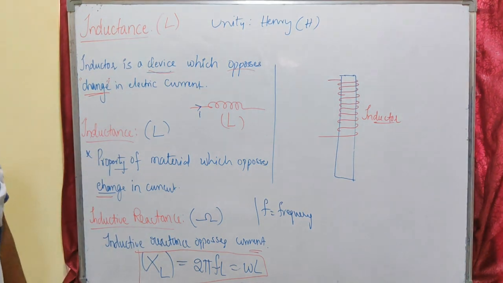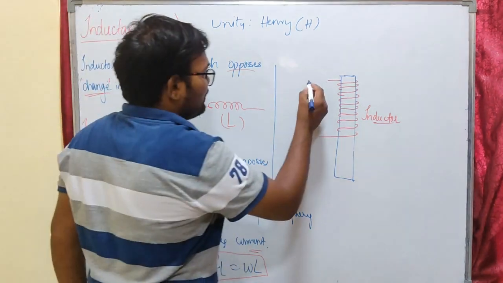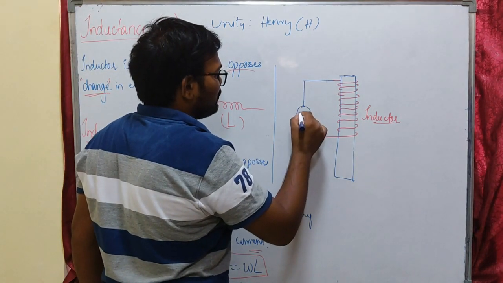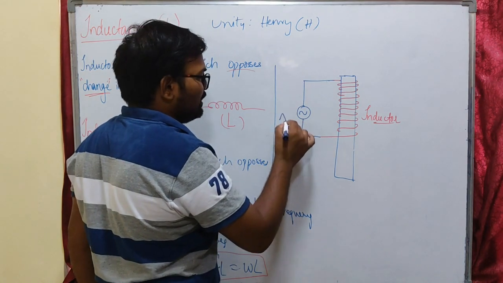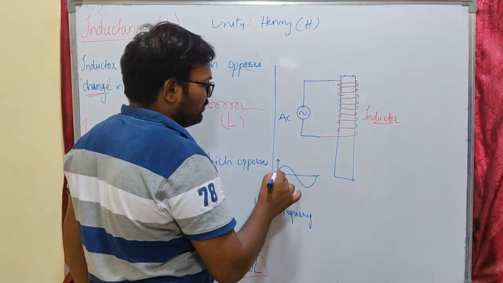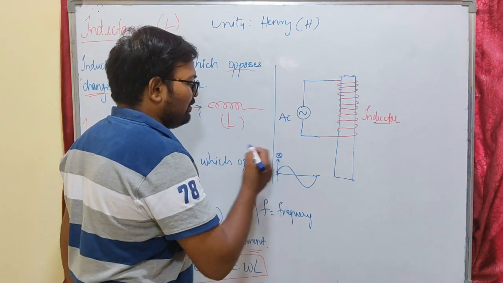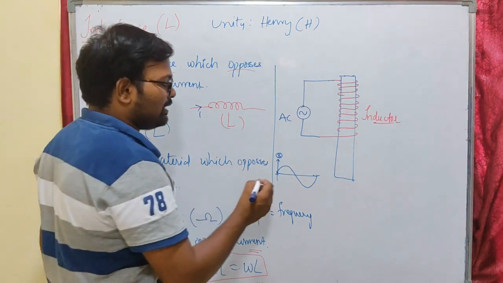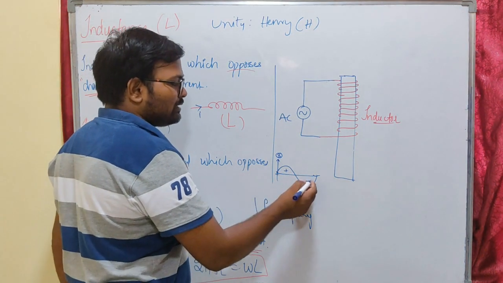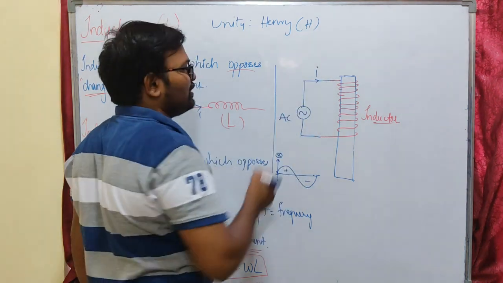Okay, now one more thing I have to mention is here, if an inductor is applied with the AC source, this is the symbol for AC source. AC means alternating current, which is a third type of current. I have given the types of current in the first class. Alternating current means for the first half cycle it is positive, for the next half cycle it will be negative. So the current will be continuously changing. Let us symbolize it as I.